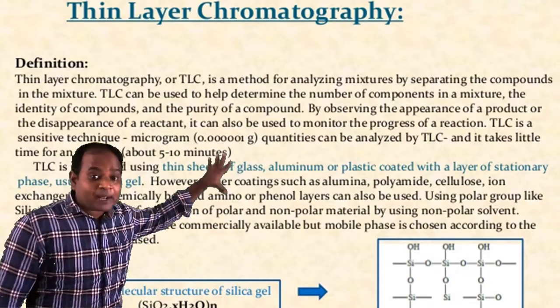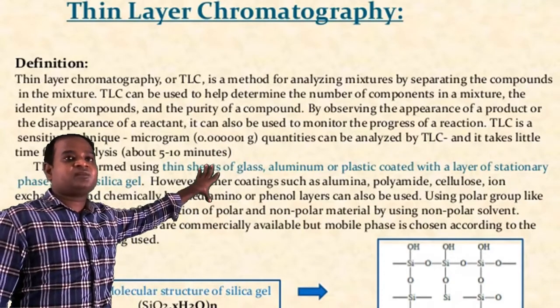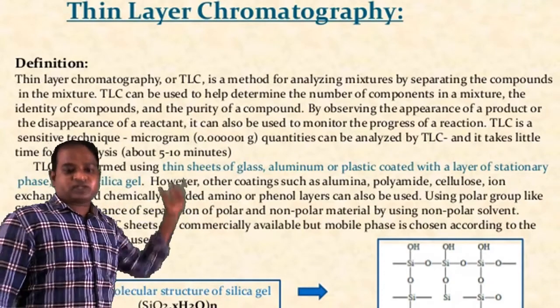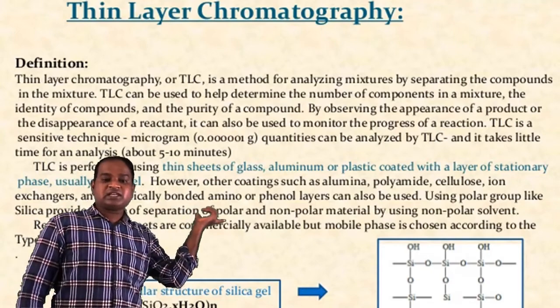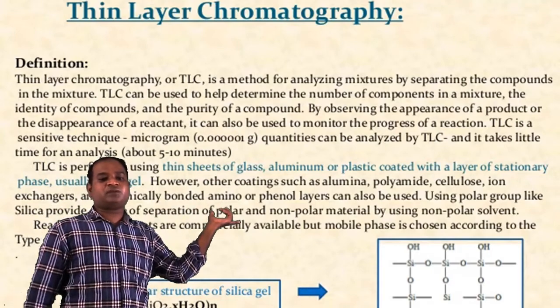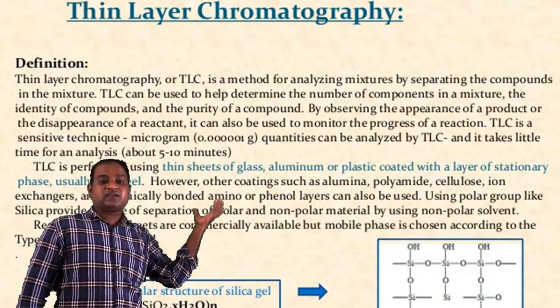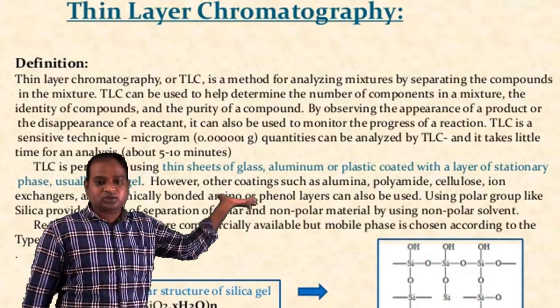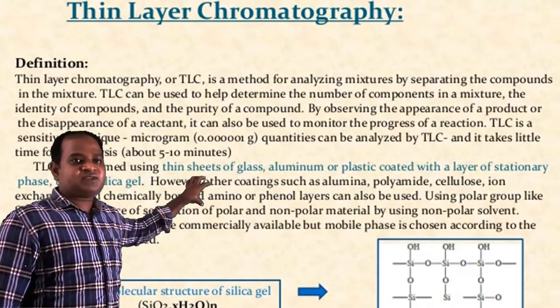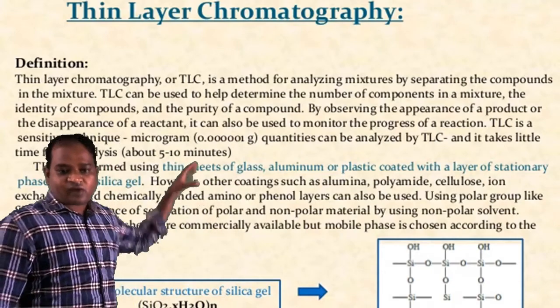In paper chromatography, we take 45 minutes to 1 hour for the separation, but in TLC, we can analyze the sample in 5 to 10 minutes or it may be half an hour. In this way, thin layer chromatography has good resolution and the technique is very fast.